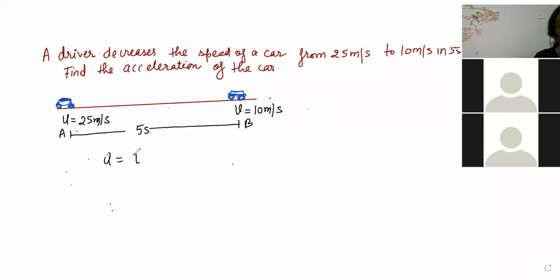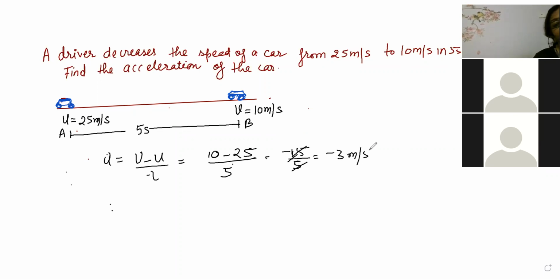Acceleration formula is V minus U by T. V is 10, U is 25, and T is 5. So minus 15 by 5. It is cancelling, it is coming minus 3 meter per second square.